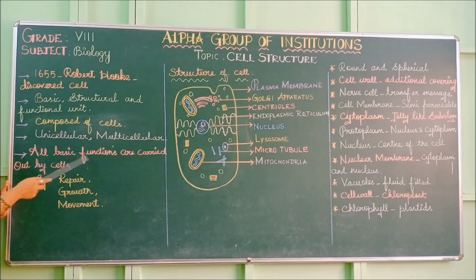So all basic functions are carried out by cells only. The important functions of the body are carried out by cells only. That is why it is called the functional unit.